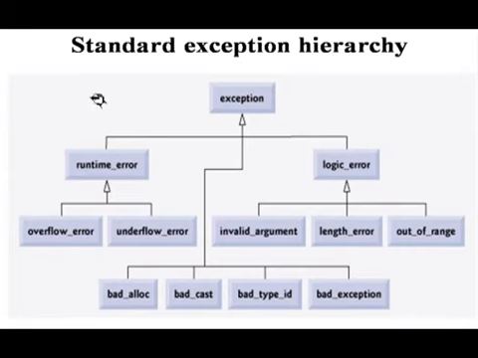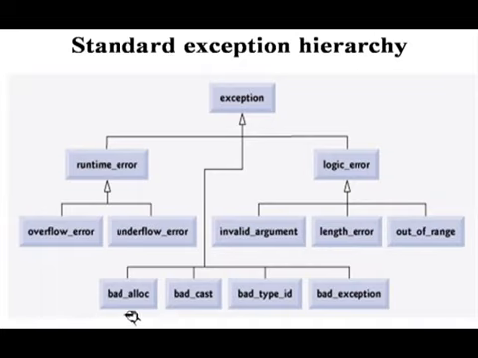Standard exception hierarchy. The main exception class is there, which we have already used in our header file, but did not use any function. This exception header file contains runtime error, which is normally handled for things like array overflow, underflow, and stack errors, and logical error. It is related to invalid argument not matching. Length error: length means when the length of an integer variable or any type of variable is not matching. Out of range: the range is exceeded.